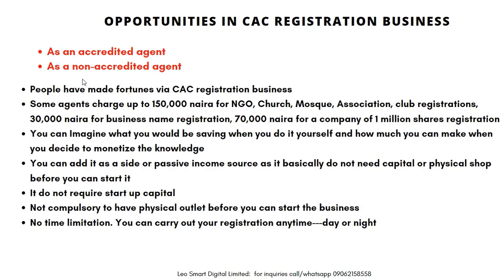Opportunities in CAC registration business. You can make it a business, a passive source of income. One, as an accredited agent, you can make money from it. As a non-accredited agent, you can also make money from it, as I do. I'm doing it as a non-accredited agent because I do not fall under the profession, but I do it for people and make my money. People have made fortunes via CAC registration. Some agents charge up to 150,000 naira for NGO, church, mosque, association, club registrations, 30,000 naira for business name registration, 70,000 naira for a company of 1 million shares registration.